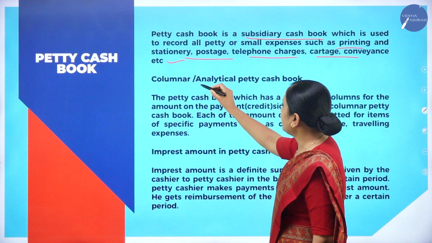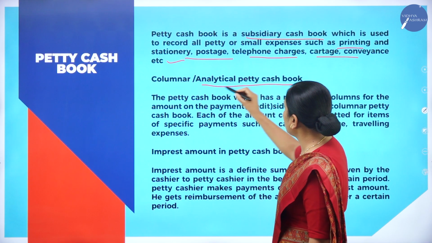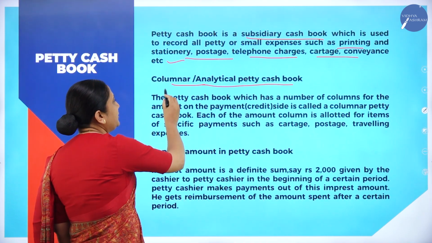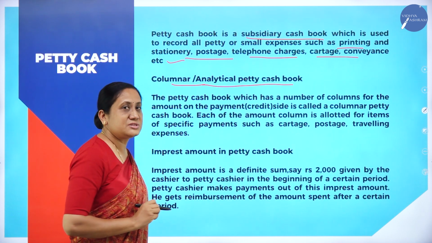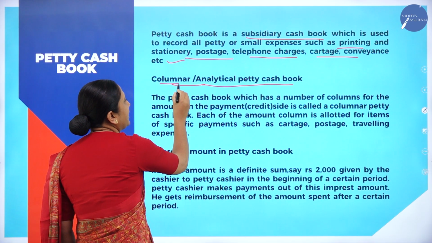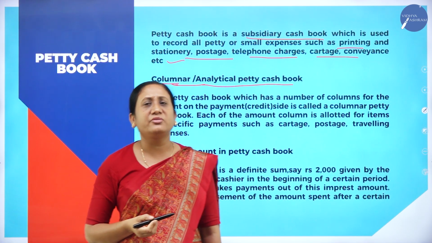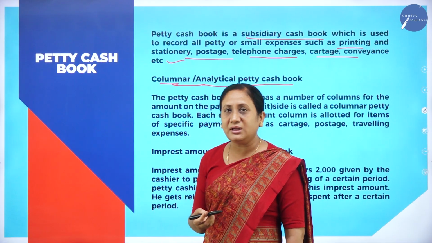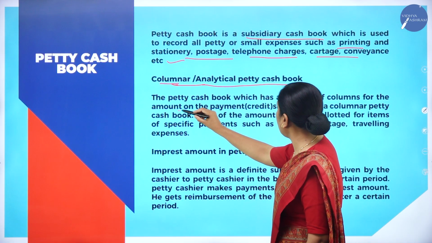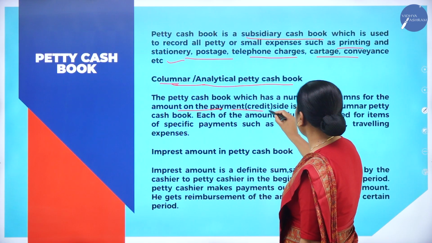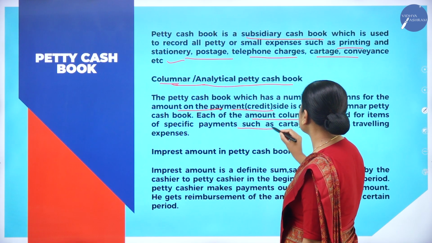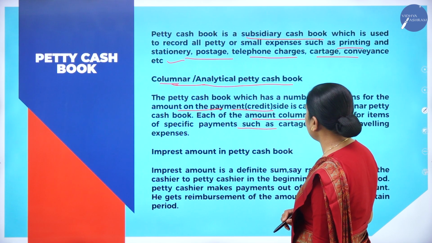Now, we have to understand what is analytical petty cash book or columnar cash book. This is one of the types of petty cash book. Columnar petty cash book or analytical cash book is one of the types of petty cash book in which, as the name itself says, columnar means it is a petty cash book which has many columns to record the amount of payment. Each amount column is allotted for specific payments such as cartage, postage, traveling expenses.